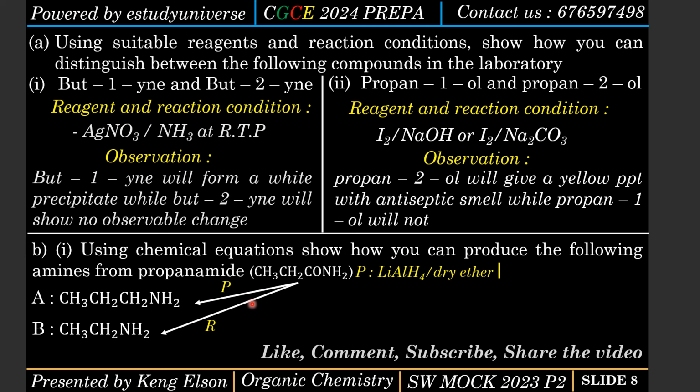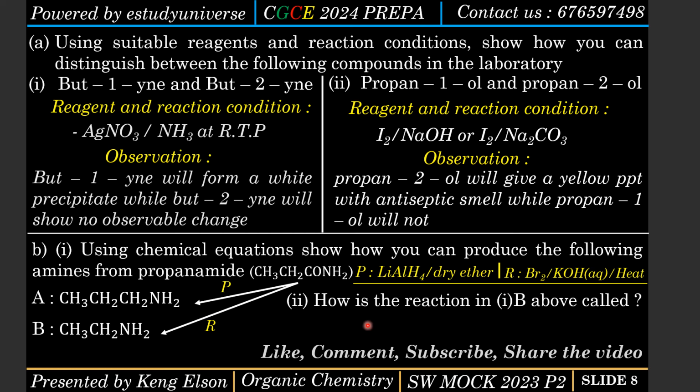Now what about the next one? Here I'm also removing the O, as well as decreasing the number of carbon atoms. Remember, there are 3 carbon atoms in propanamide, but ethylamine has 2 carbon atoms. Previously I showed you how to increase the number of carbon atoms. Now I'm going to show you how to decrease them. I need to heat bromine in aqueous sodium hydroxide or aqueous potassium hydroxide. That is going to decrease the number of carbon atoms. So that is P and R.